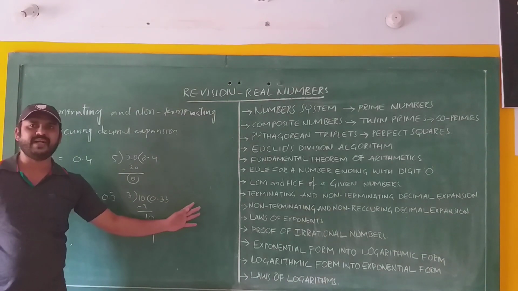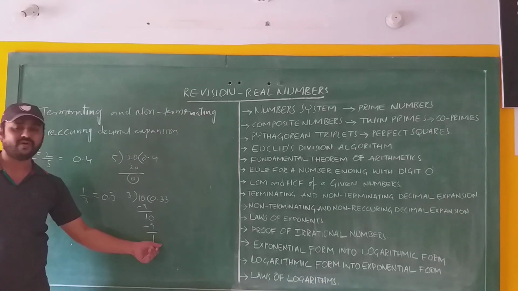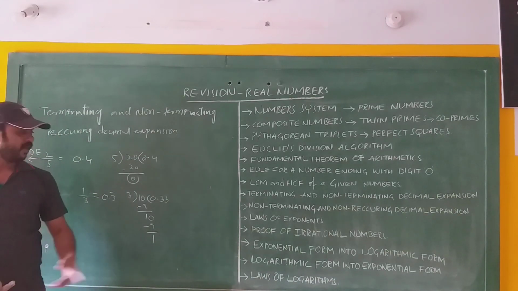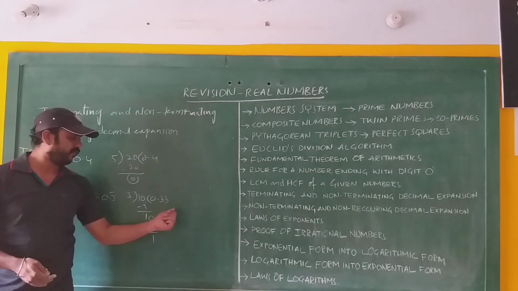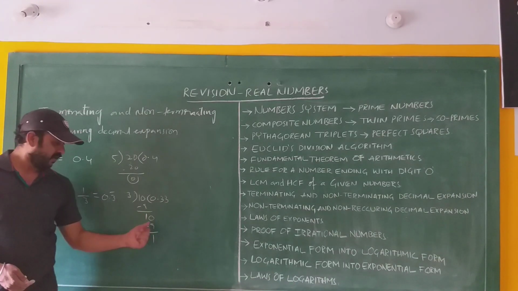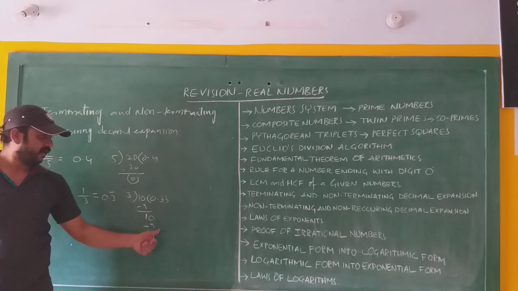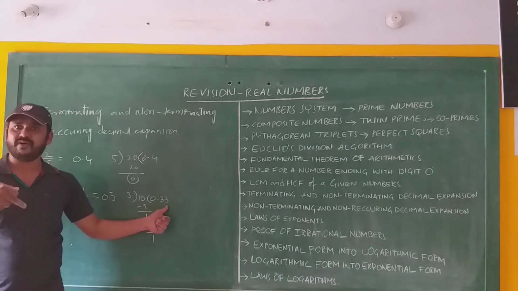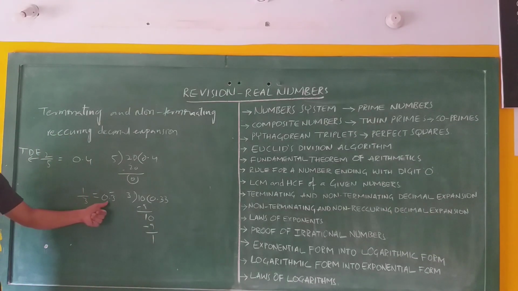When the remainder is not equal to 0, we say non-terminating, and the decimal expansion is repeating, therefore we say recurring. Therefore this 1 by 3 has non-terminating recurring decimal expansion.